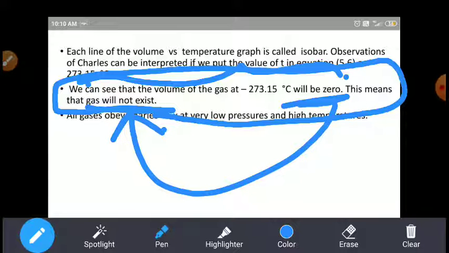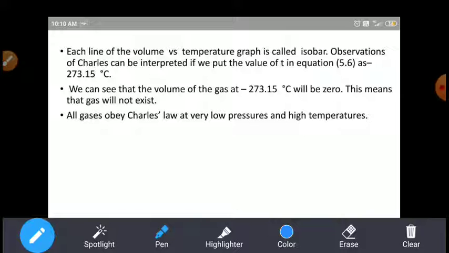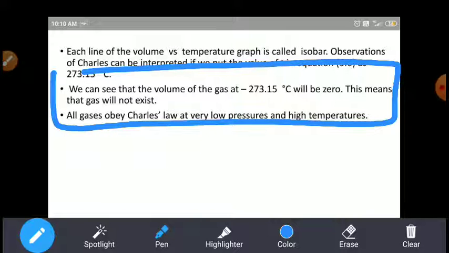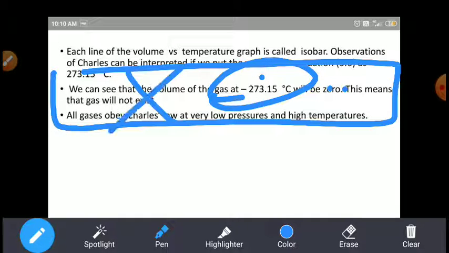But gas particles exist in the container, students. This is a hypothetical concept: at minus 273 the volume must be 0, meaning the gas must not exist, but the particles are condensed and have a certain fixed volume.